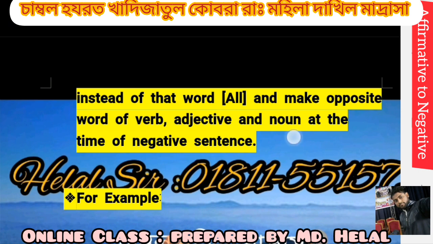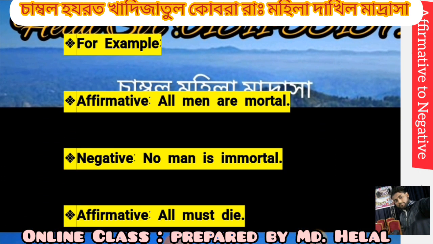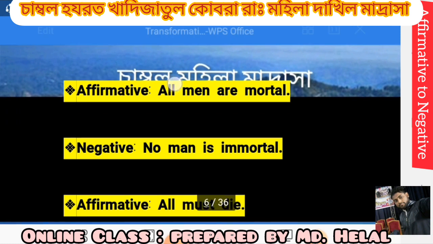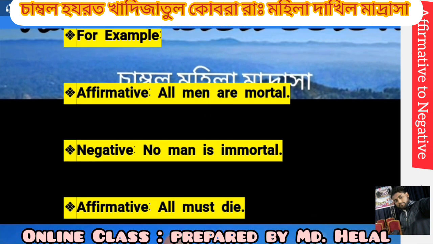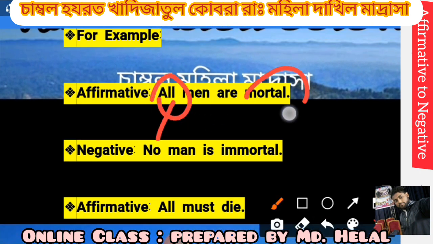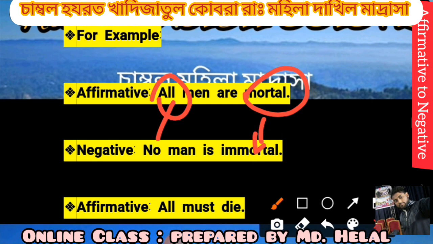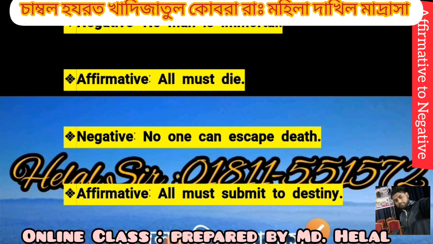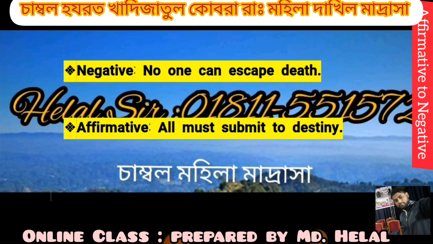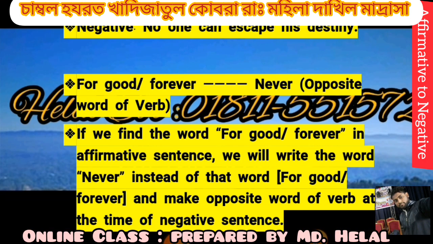For example, all men are mortal. No man is immortal. Here, all changes to no and mortal changes to the opposite word immortal. All must die. No one can escape that.